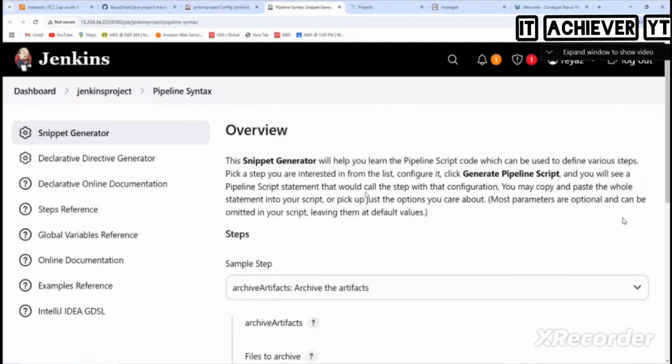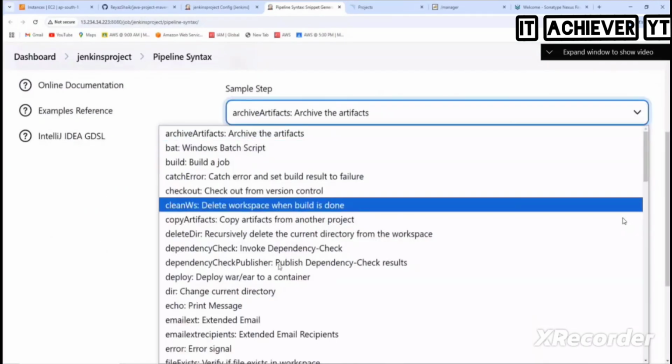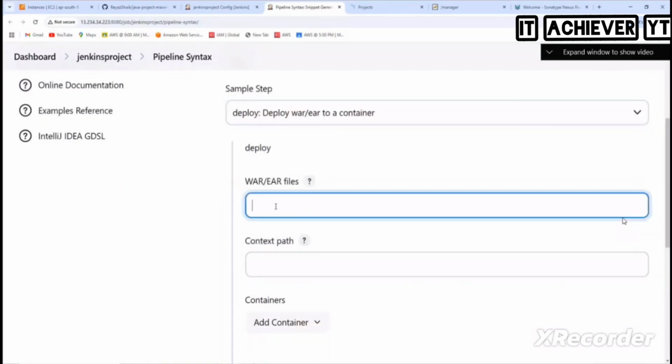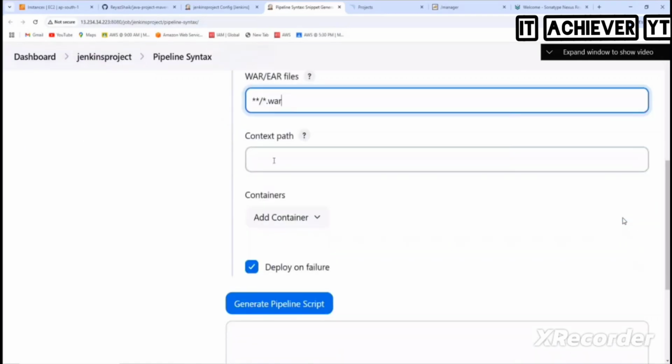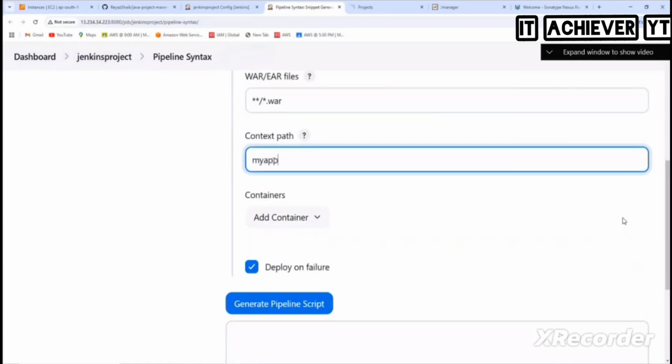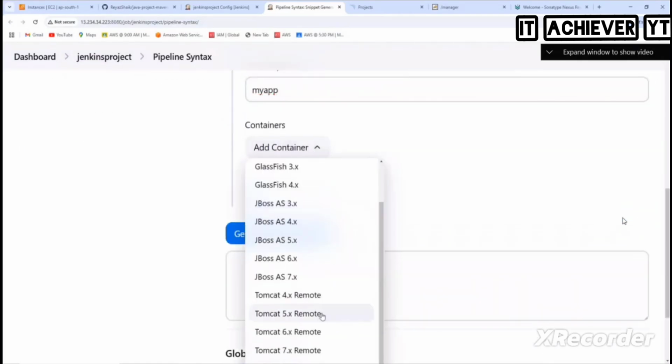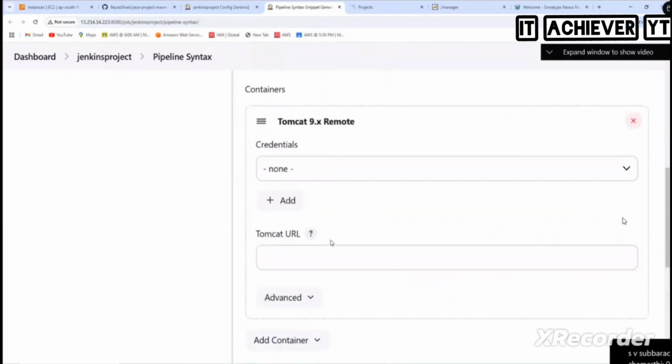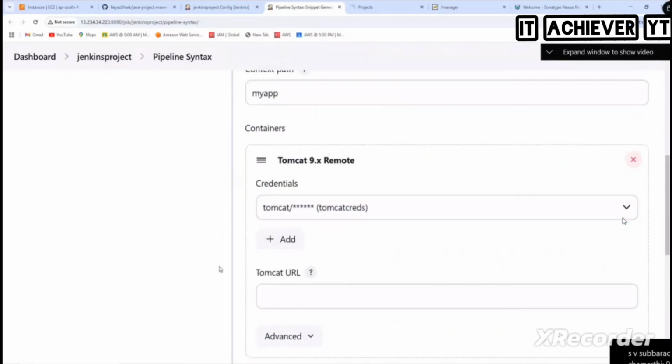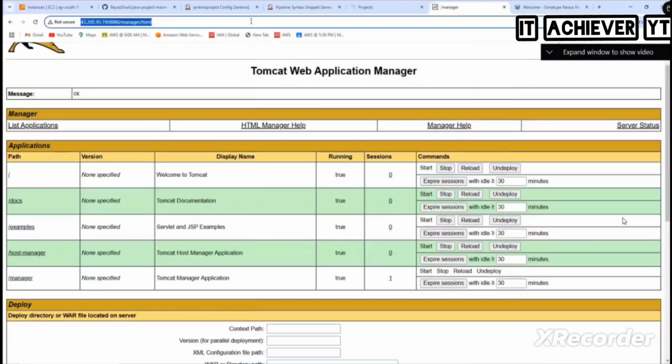Pipeline syntax. Open it. And then which one I need to select here? Deploy war. Where is this? Star slash star dot war. Very good. Context path, my app. And then here which one? Tomcat 9. And then here we already created the credentials. And Tomcat URL I need to put it now. So take this URL and then put it.